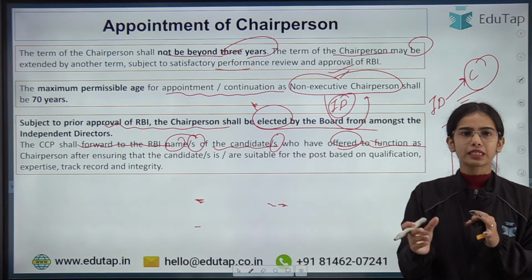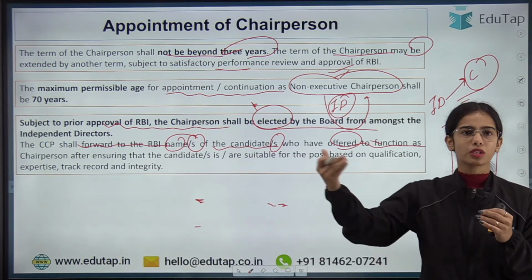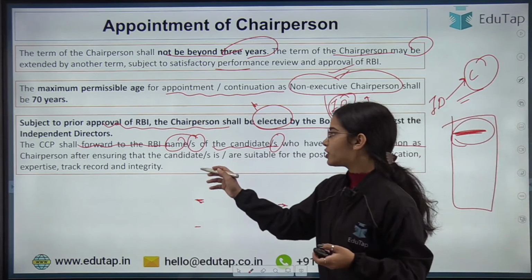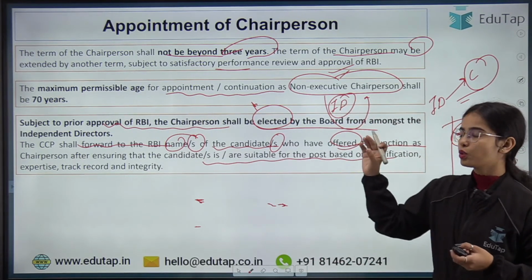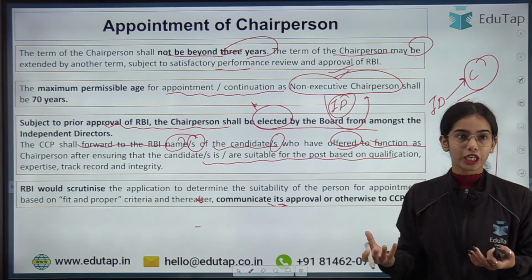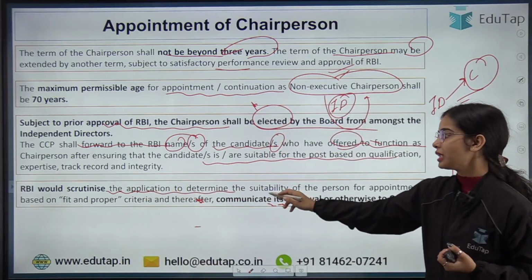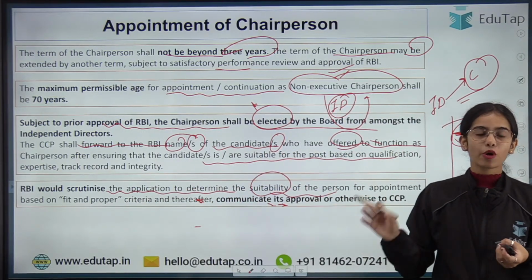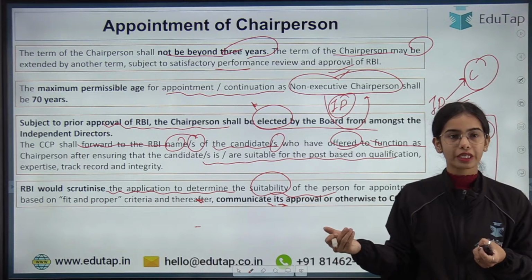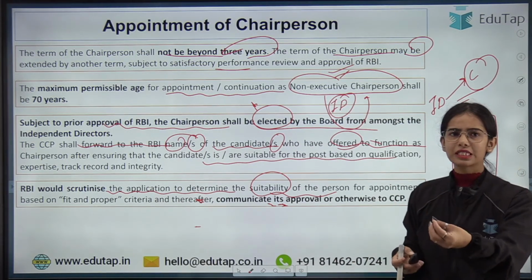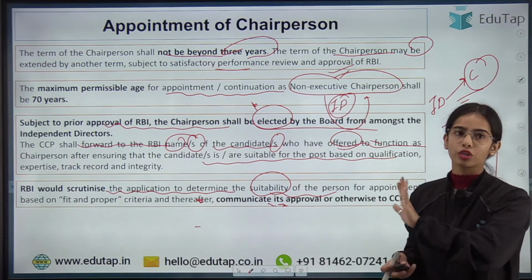So whoever is shortlisted, the list will be sent to the RBI with the name or names. The RBI will have the right to check the integrity and the qualification, and it would scrutinize the application to determine the suitability of the person. On the basis of that, the decision will be taken. The RBI will scrutinize, and after that